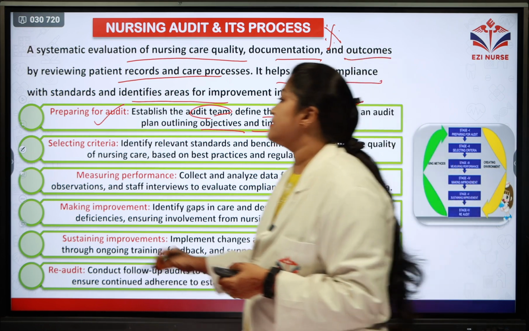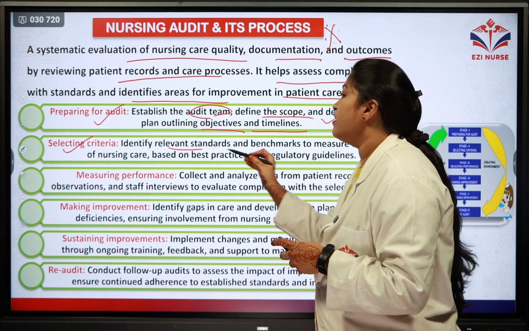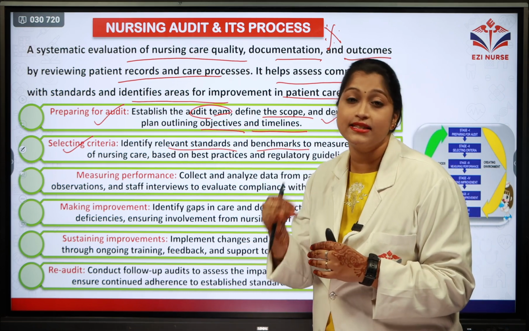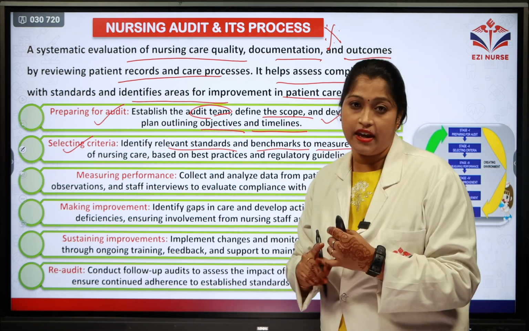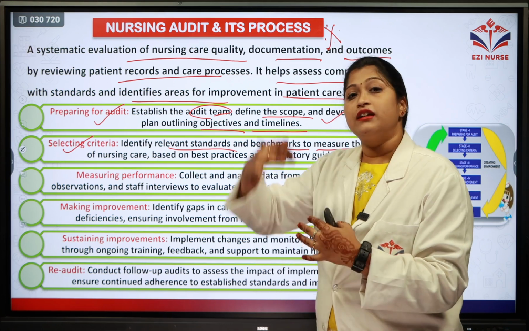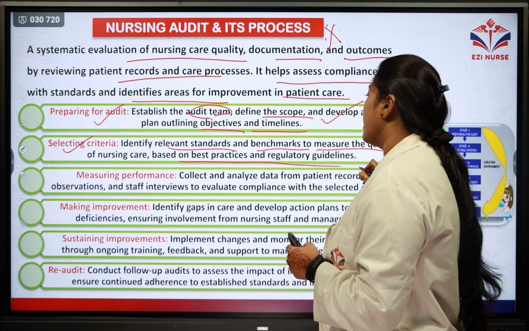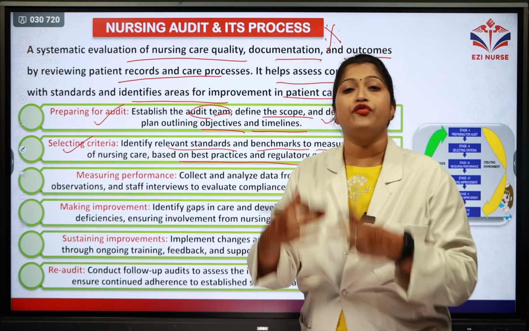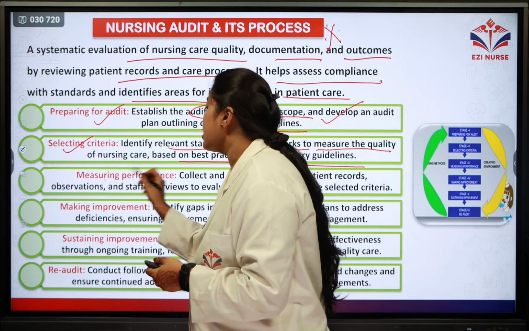And the next step is selecting the criteria. Here you identify the relevant standards and benchmarks. There are certain set guidelines, standards, and benchmarks to measure the quality of nursing care. How do you measure it? Certain guidelines are given, and based on best practices and regulatory guidelines, they select the criteria for the nursing audit.